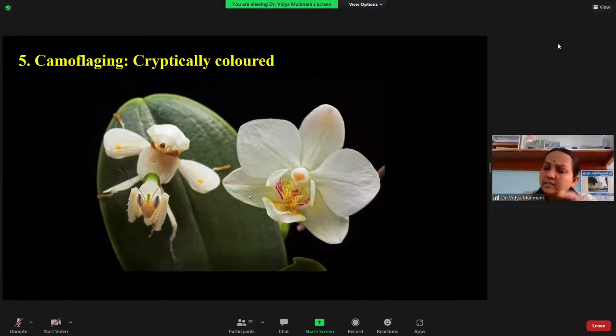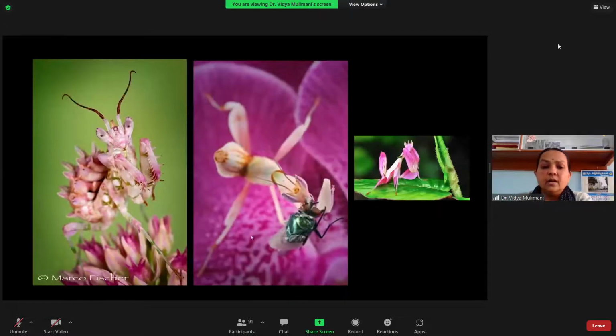Mainly many bees come for the collection of pollen, and many hoppers or small insects also come. Whenever they go for the collection of the pollen or the nectar, the mantis can easily catch them. That is the only intention why they have the camouflaging. This is the case of the white orchid, and this is again the purple orchid.